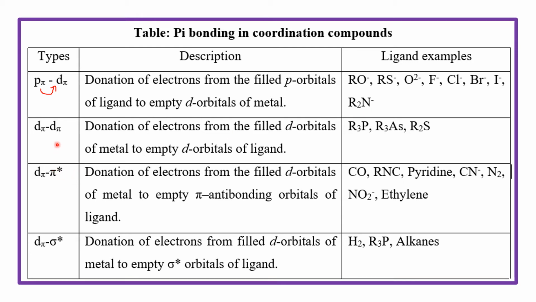Another type of interaction is the d pi d pi interaction. In this, there is donation of electrons from the filled d orbital of the metal to the empty d orbital of the ligand. Examples for this type of interaction are phosphine type ligands, arsine type ligands, SR2 type ligands.